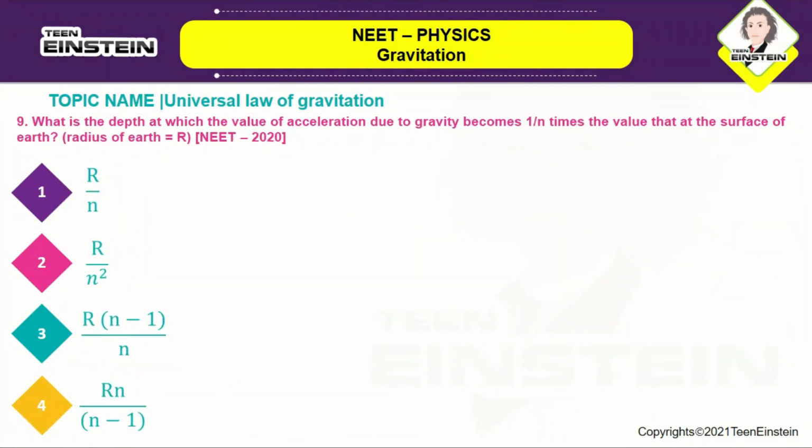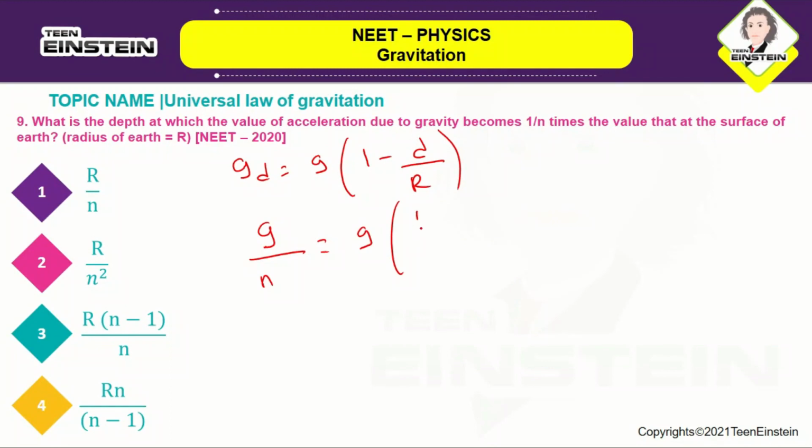What is the depth at which the value of acceleration due to gravity becomes 1 by n times the value at the surface of the earth? The radius of the earth is R. Here, the value of acceleration due to gravity at the depth d is given by gd is equal to g into 1 minus d by R, or g by n is equal to g into 1 minus d by R.